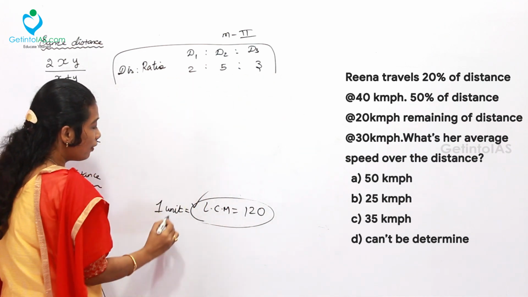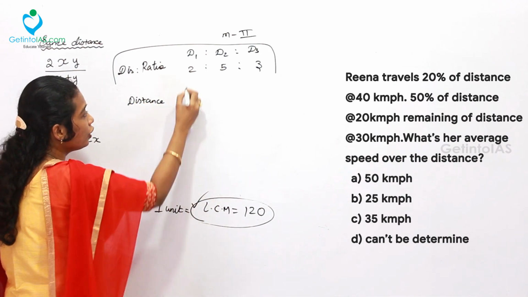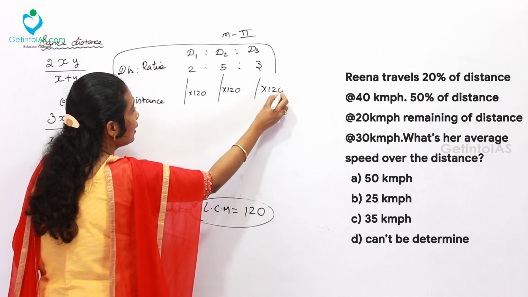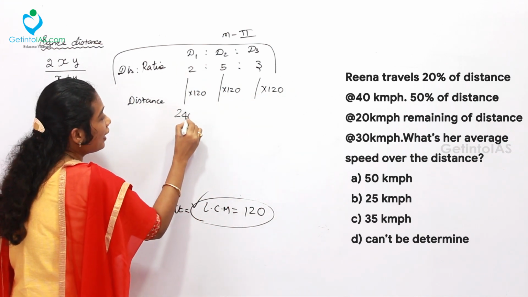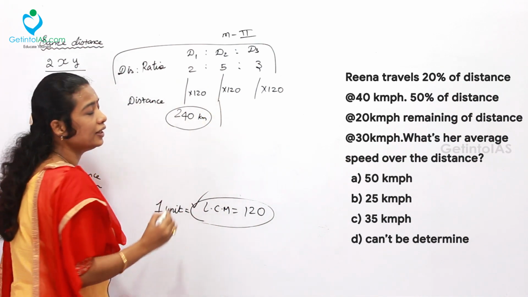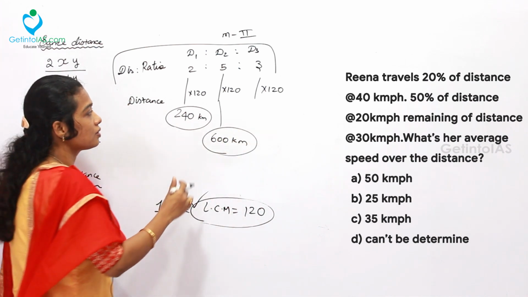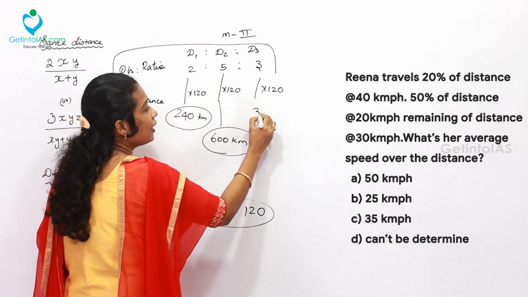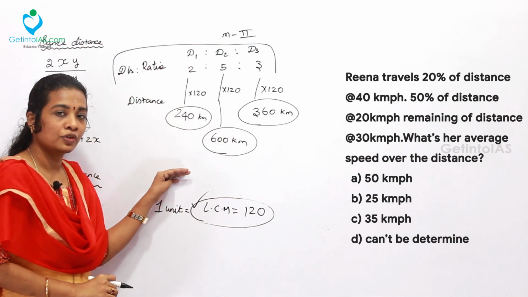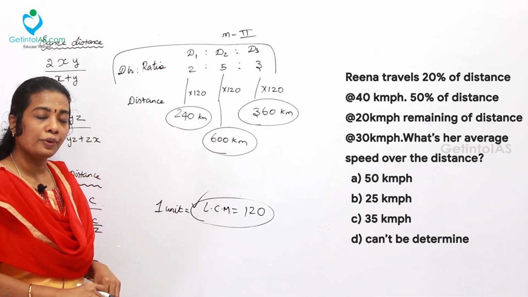Let me solve it first. 1 unit is 120. What is 2 units? 2 units equal 2 into 120, 5 units is 5 into 120, 3 units is 3 into 120. 2 into 120 is 240, which is the kilometers for the first part. Afterwards, 5 into 120, which is 600 kilometers, is the second part of the distance travelled. Afterwards, 3 into 120, 360 kilometers, is the rest of the distance. This is just an assumption, but to get the real value, assumption is a must, right? So here 240, 600 and 360 kilometers distance travelled.